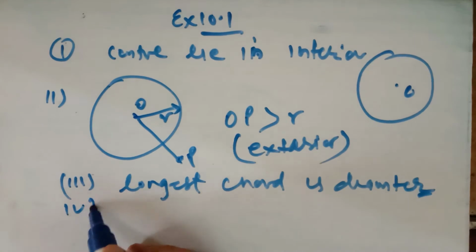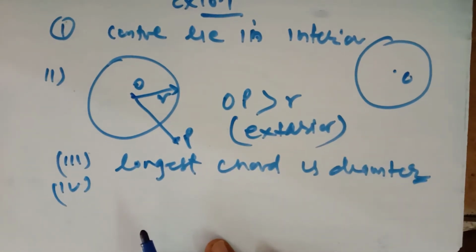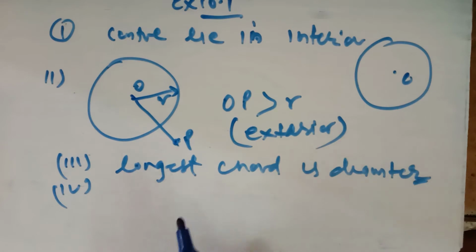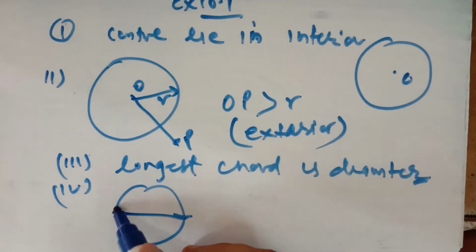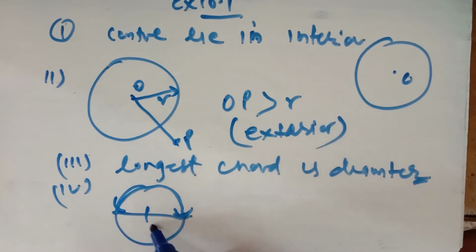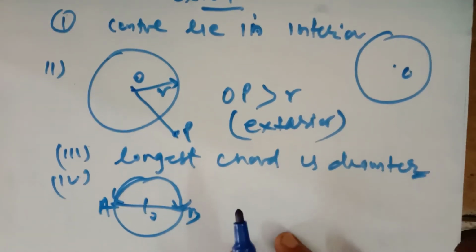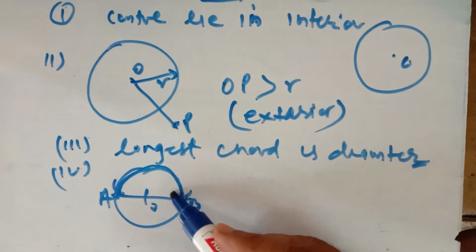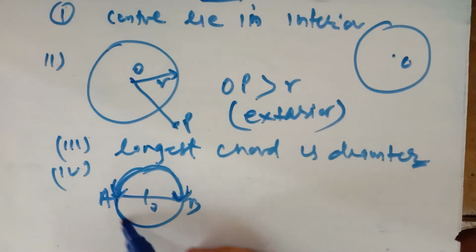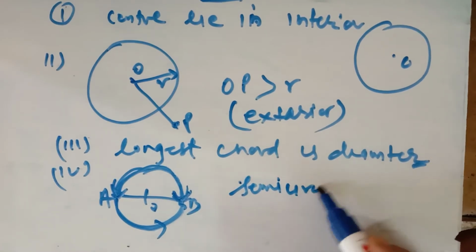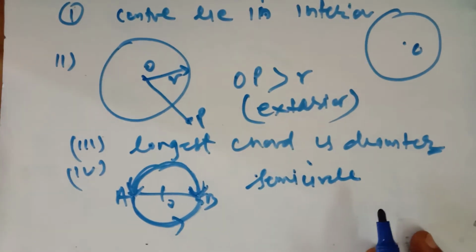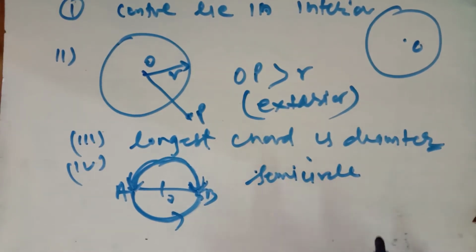The next, fourth part of this question is: an arc is a dash when its ends are the ends of the diameter. This I think I haven't explained. So any arc whose end points are at the ends of the diameter, this is the diameter, AB is the diameter, either this or this, is known as the semicircle. A semicircle is half of the circle, and the end points of the arc lie on the ends of the diameter. So it is a semicircle whose ends lie on the diameter.